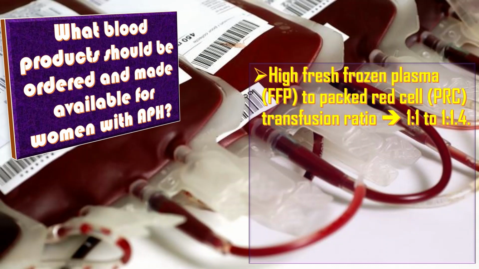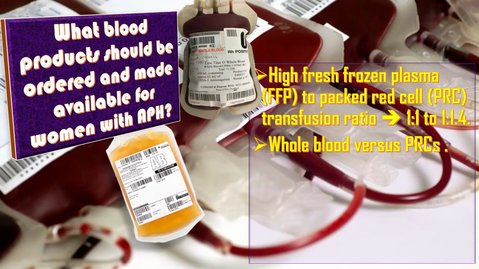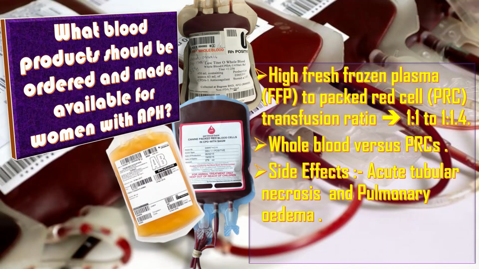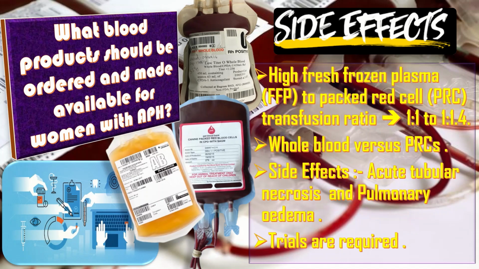An observational population-based study compared the transfusion of whole blood versus packed red cells in obstetric hemorrhage. What are the side effects? Women who were transfused with packed red cells developed acute tubular necrosis more often than women given whole blood, while pulmonary edema was more commonly seen in women given whole blood. Prospective randomized trials are required before recommendations can be made on whole blood transfusion in obstetric hemorrhage.